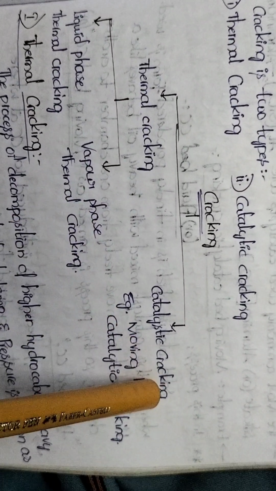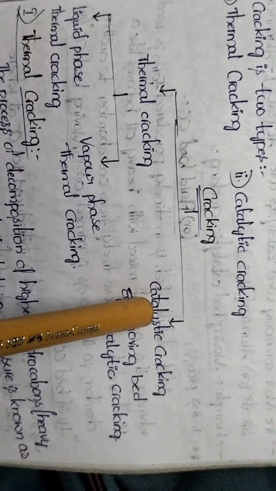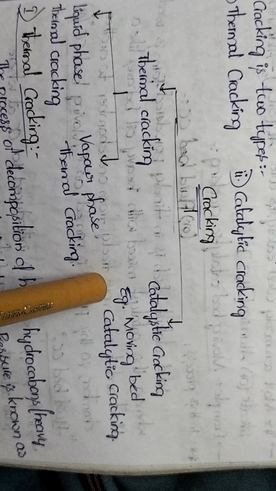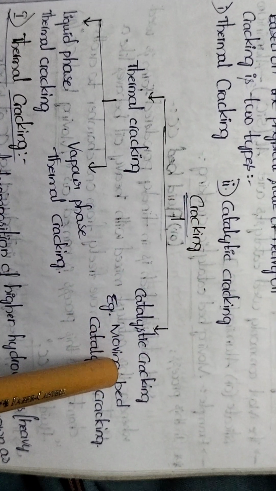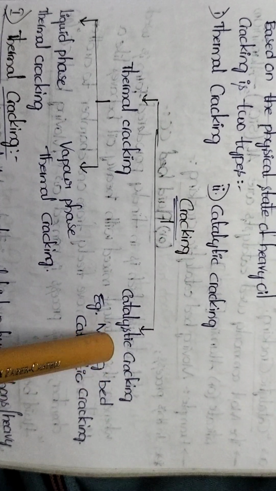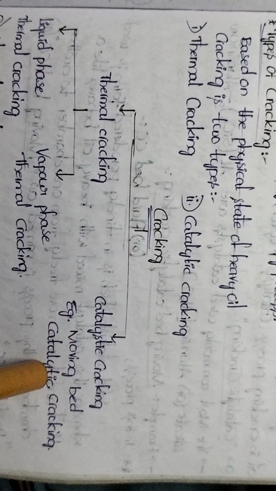Next, catalytic cracking. Catalytic cracking means by using a catalyst. Generally, we will use sodium aluminate or aluminum silicate. So these are all alumina-based. These are the most important catalysts. An example for catalytic cracking is moving bed catalytic cracking.